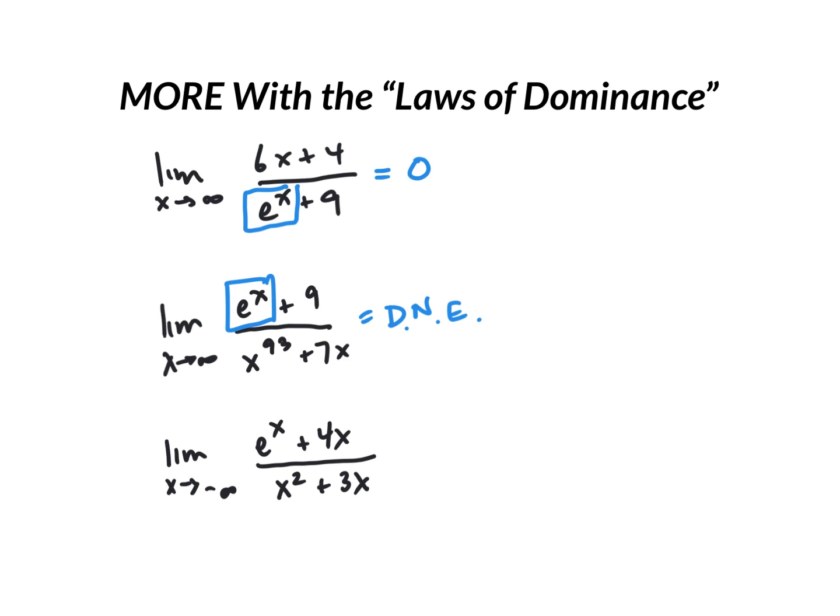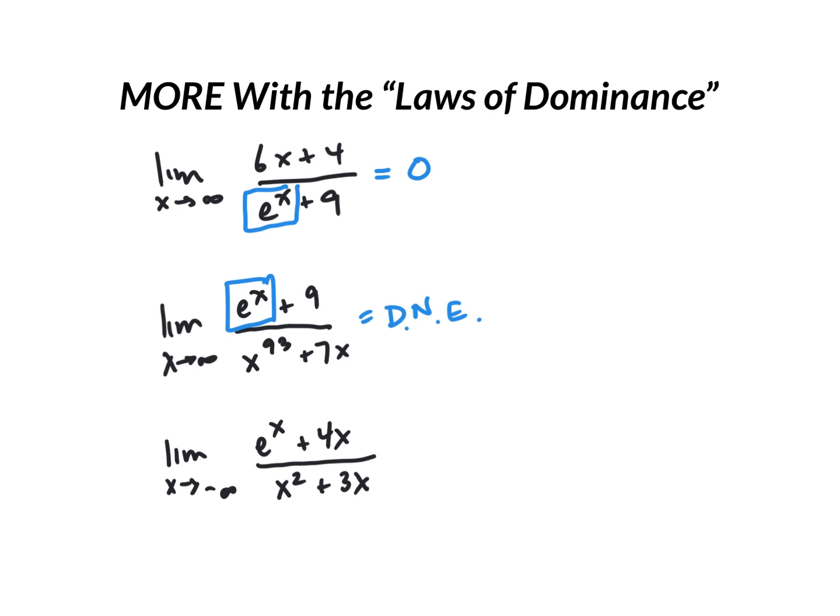Again, you could do L'Hopital with this. It'd take a lot. The top would always have a derivative of e to the x, and the bottom would just continue, 93x to the 92nd plus 7. Then 92 times 93x to the 94th. But at some point, it'll end up a constant, and the top will be e to the x.